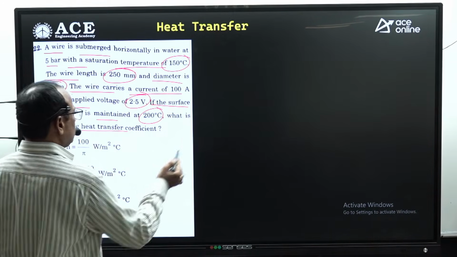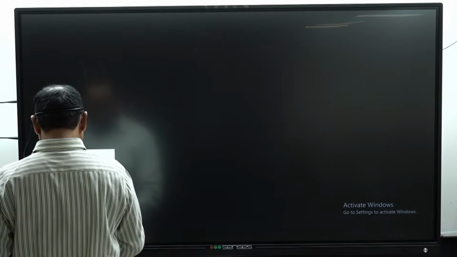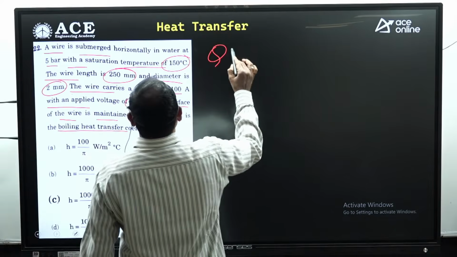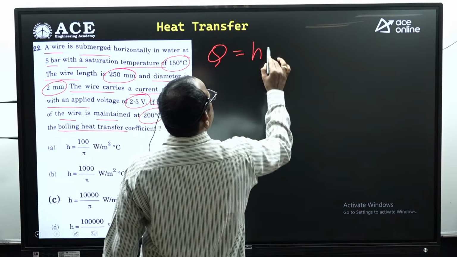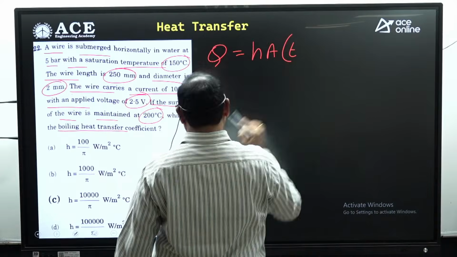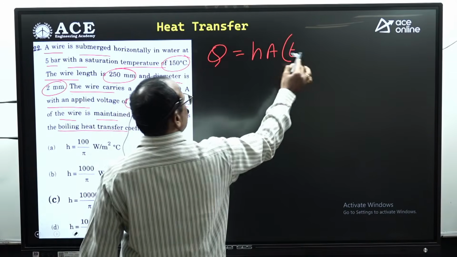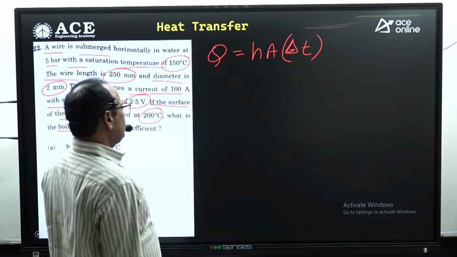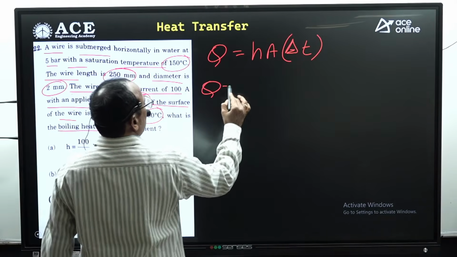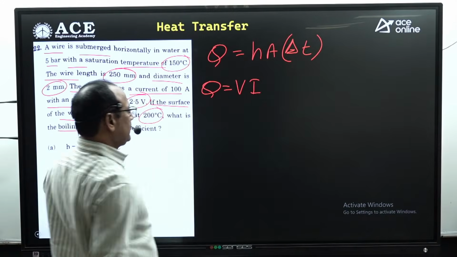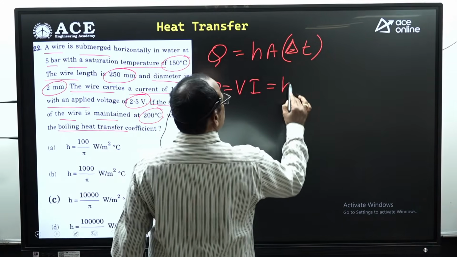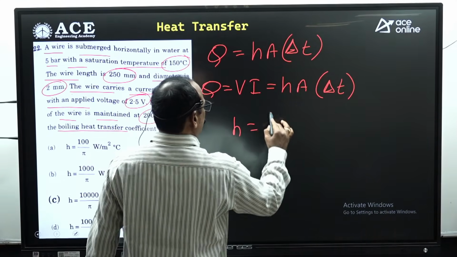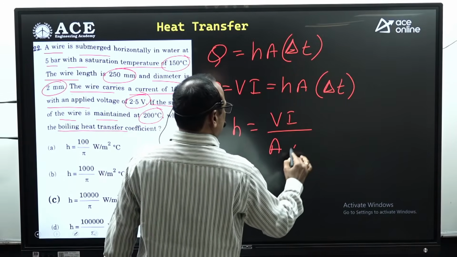Same formula that I have taken for the very first question: Q equal to hA delta T, right? Should be very careful while we are discussing in the limited space. Here it should be the delta T, right? From this, Q equal to what? Q equal to voltage into I. This must be equal to h into A into delta T. From this, h equal to VI by A into delta T.